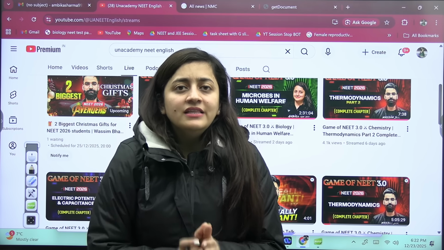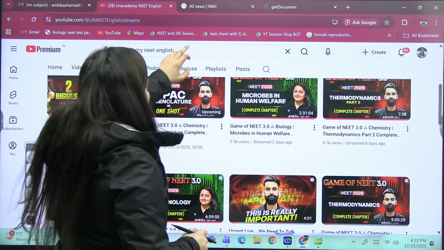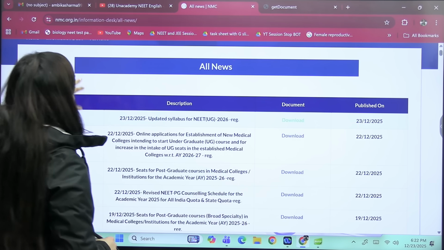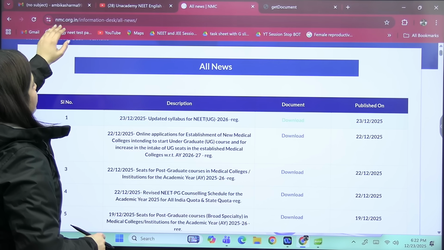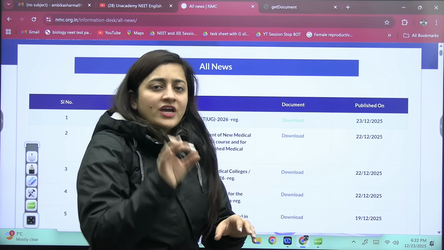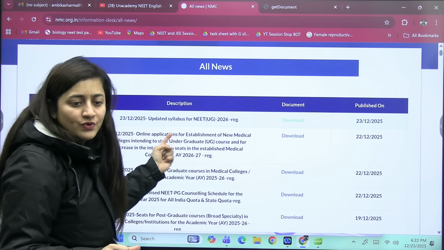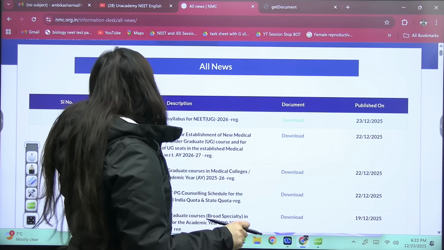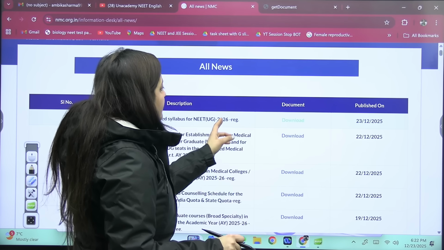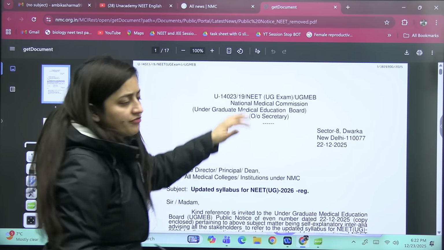So students, finally the syllabus for the NEET 2026 is released. You guys can download that syllabus from NMC's website, right? So here you can see it is nmc.org.in. When you visit that website, you have to check the all news section, and there at the first place you will see the updated syllabus for the NEET UG 2026, right? So today it was released. Here you guys can see the official document.